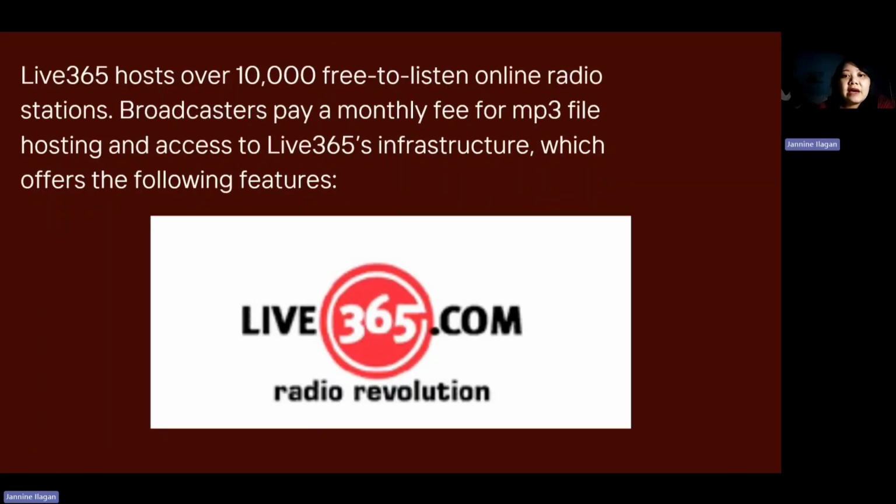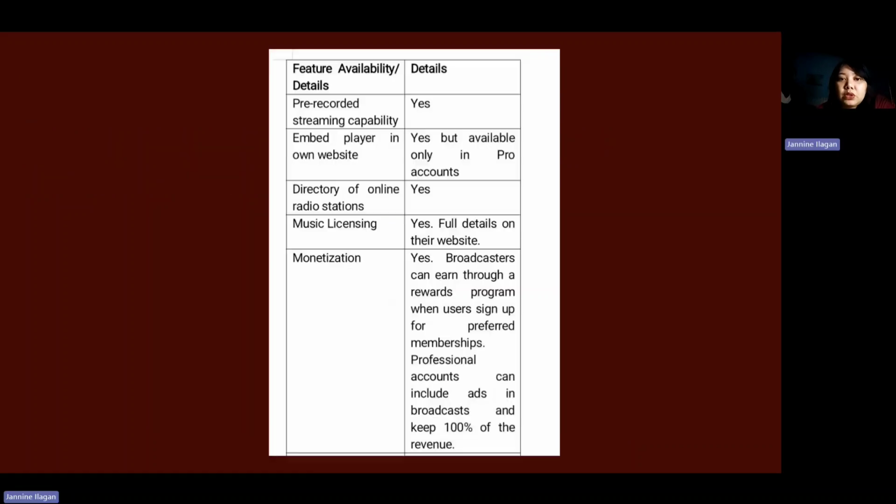So here it is. We have Live365. It broadcasts based on a monthly fee for MP3 file hosting and access to live infrastructure, which offers the following features. So you can have web radio streaming capability, and it's also supported by an embed player and a directory of online radio stations. It also has music licensing. And you can also monetize when you broadcast on Live365. You can earn through a rewards program when you sign up for preferred memberships.